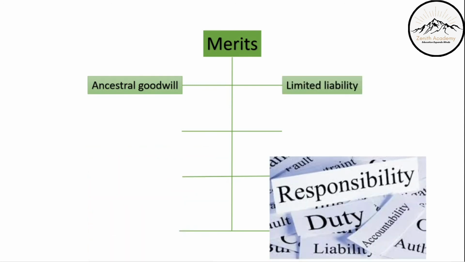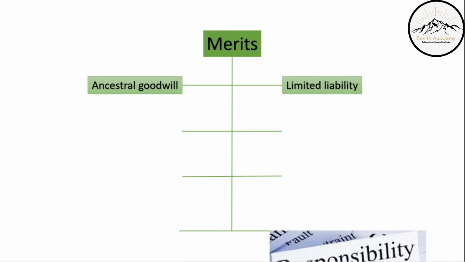Limited liability. Only the Karta, that is the eldest male of the family, will be working, and the rest of the family will have no liability. They will earn money, they will get their share of the property, and they will have no liability.